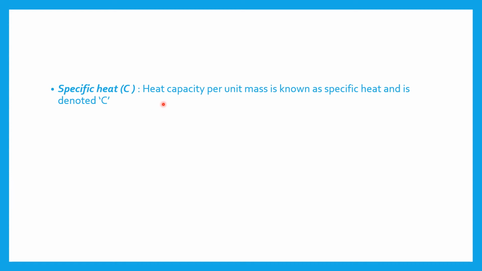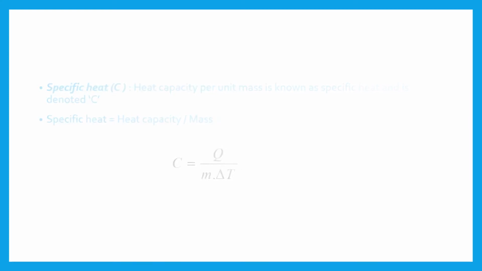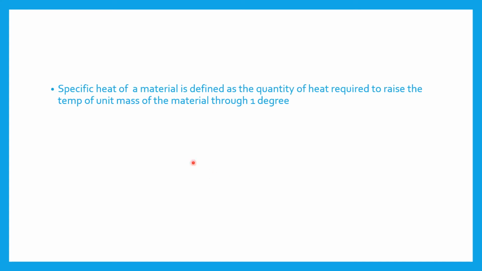Specific heat. It is the heat capacity per unit mass. We write down the formula as C is equal to Q upon m into delta T. Specific heat of a material is defined as the quantity of heat required to raise the temperature of unit mass of the material by 1 degree.